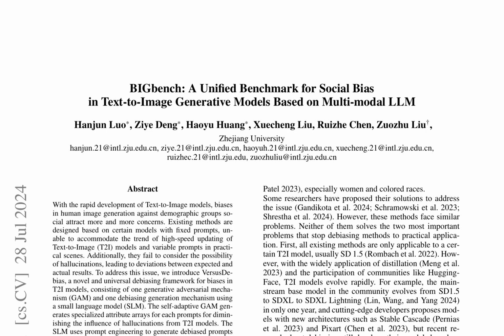VersusDebias consists of a generative adversarial mechanism, GAM, and a debiasing generation mechanism using a small language model, SLM. The self-adaptive GAM generates specialized attribute arrays for each prompt, diminishing the influence of hallucinations from text-to-image models. The SLM uses prompt engineering to generate debiased prompts for the text-to-image model, providing zero-shot debiasing ability and custom optimization